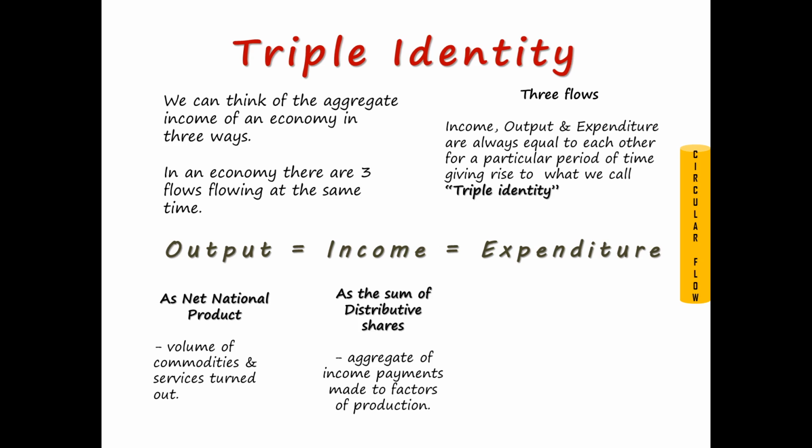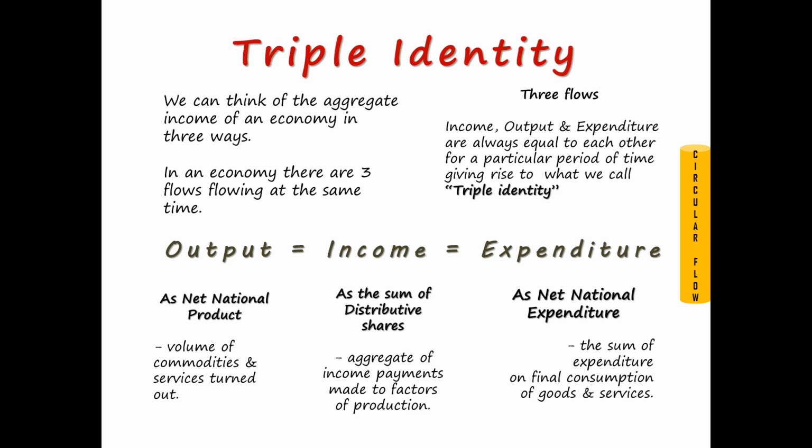And lastly, expenditure as net national expenditure. Net national expenditure is the sum of expenditure on final consumption of goods and services by households, which is consumption expenditure, by business firms, which is investment expenditure, and by government, which is called government expenditure.